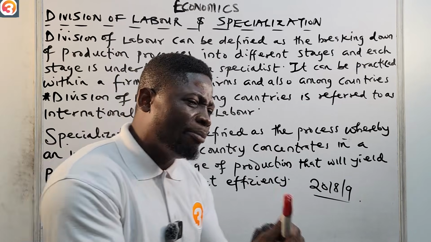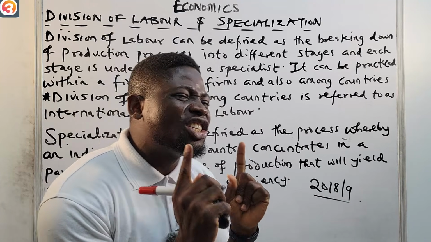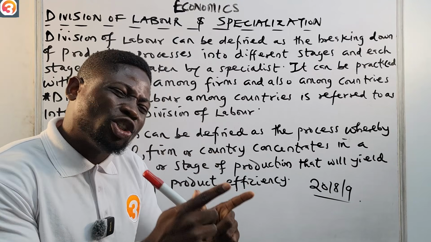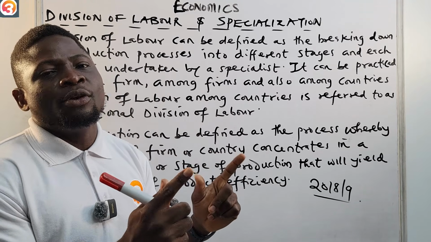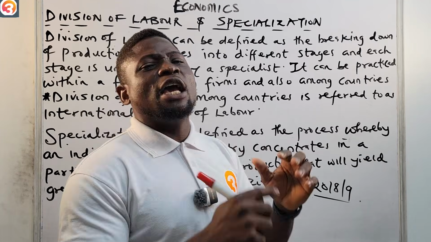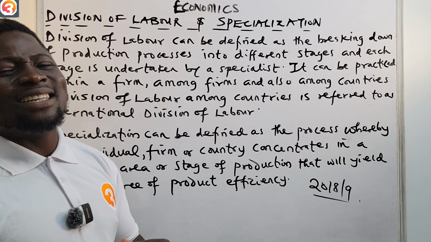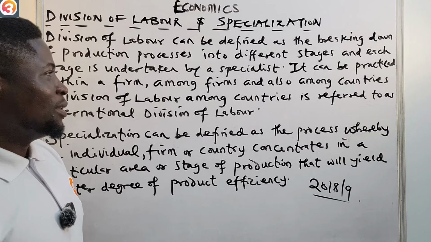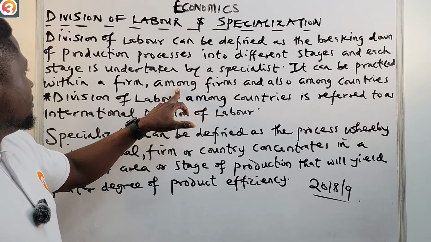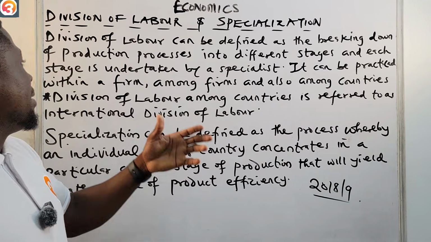We break down the production process into different stages, and each stage is undertaken by a specialist, somebody wey sabi am, sabinus in the field. We take care of each stage of the production process, thereby increasing output and productivity. Like we said, it can be practiced within a firm, among firms, and also among countries.